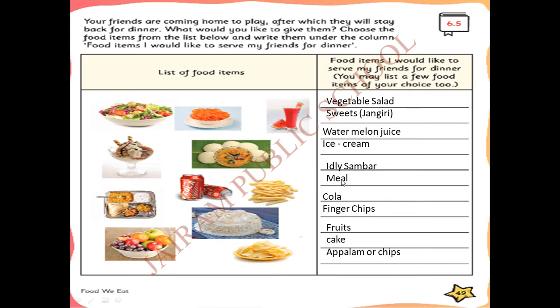Next, meal. See, this is the meal. Next, cola. Finger chips. Next, fruits. Cake. Next, appalam or chips. Okay, these are all the food items. Now you can select from this for your friends.